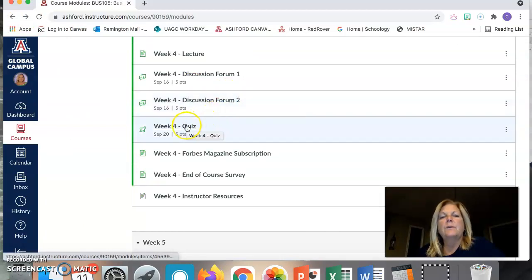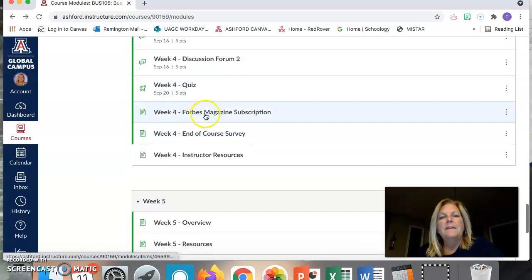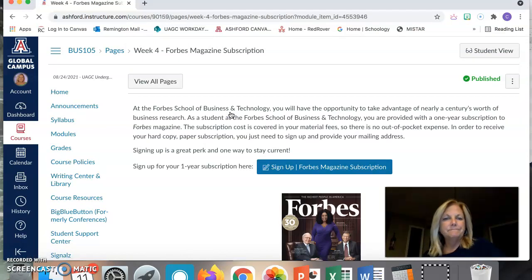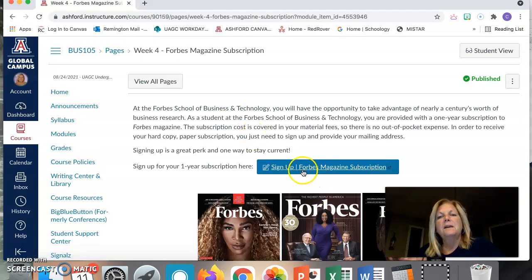You have your quiz that you'll be taking on Integrity Matters. This is for your free subscription to the Forbes magazine. So when you click on this, you'll be clicking on this button right here, and notice you'll get a 1-year subscription. So you're going to go ahead and click on that. And again, the subscription cost is covered in your materials fees.